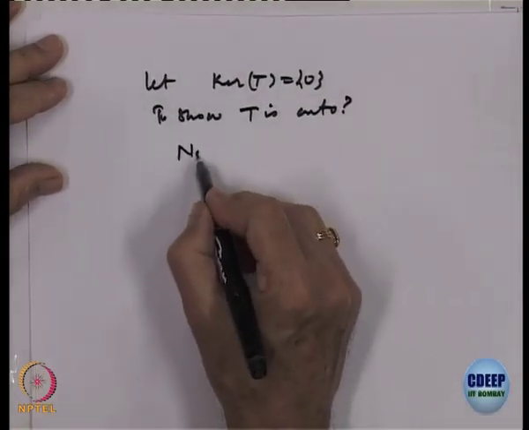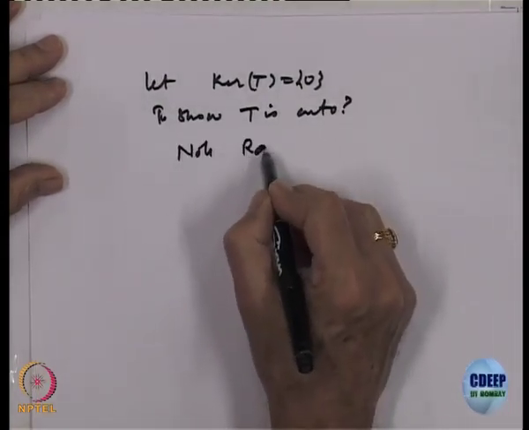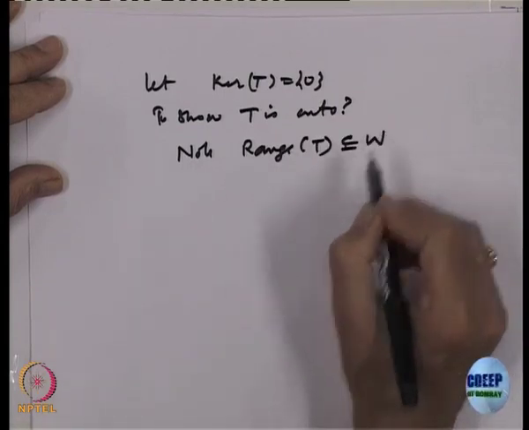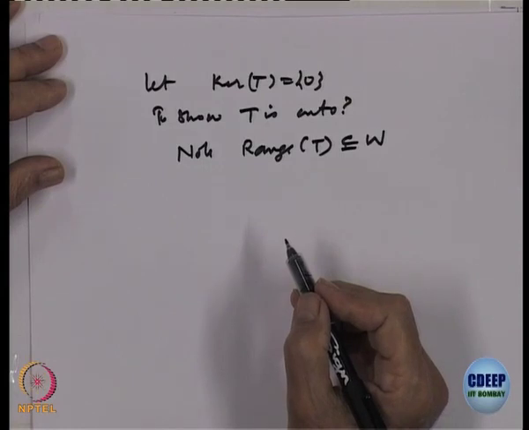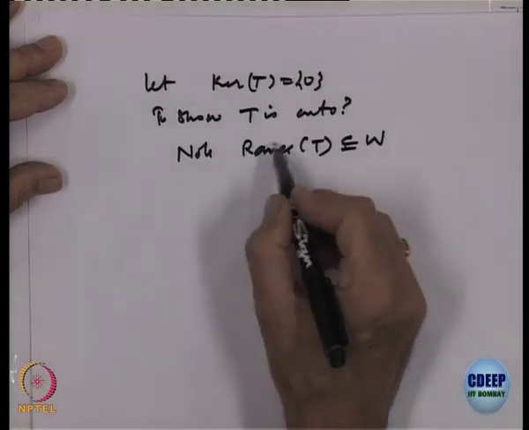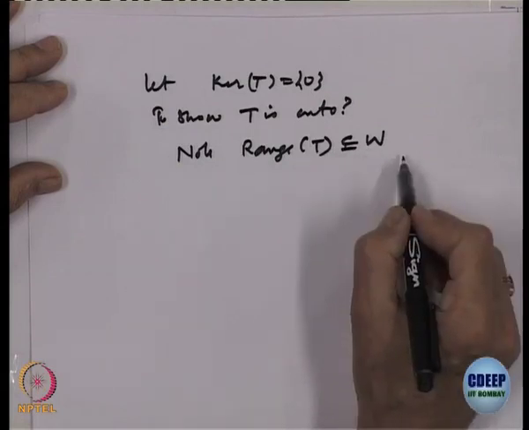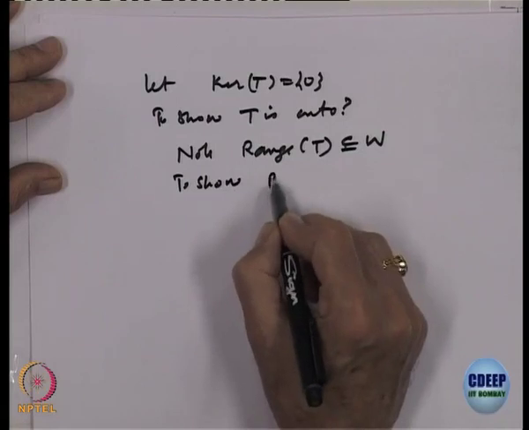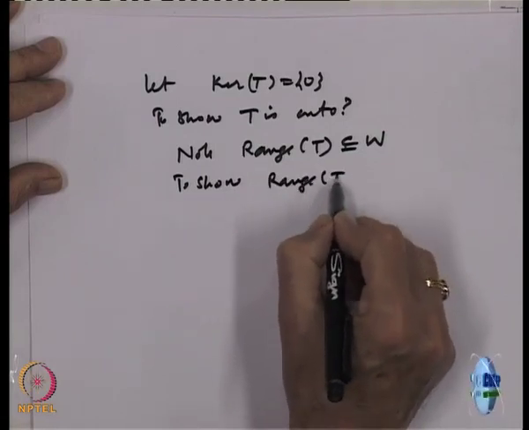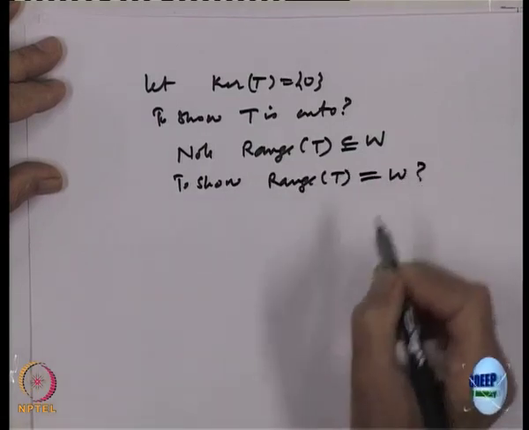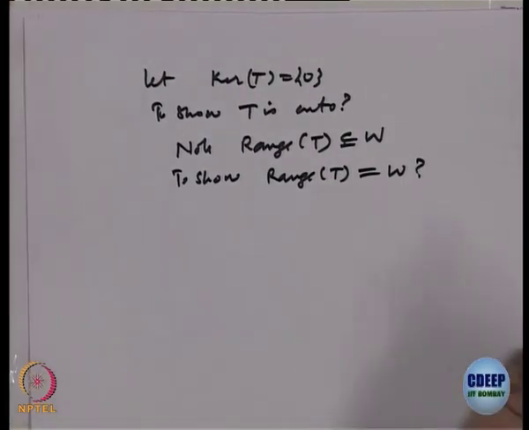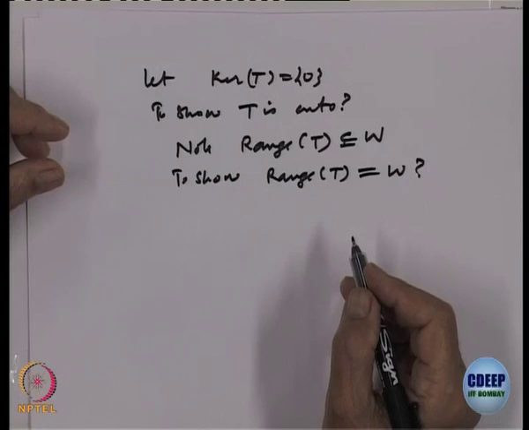So, note the range of T is a subset of W, right. To show it is onto, I have to show the range of T is equal to W, that is what is to be shown to show it is onto, right. If the range is the full codomain, then it is onto.